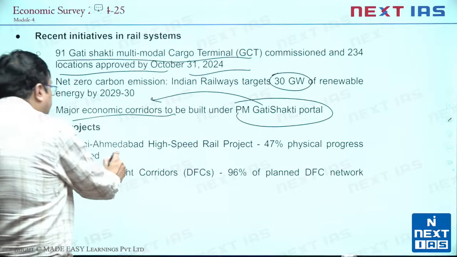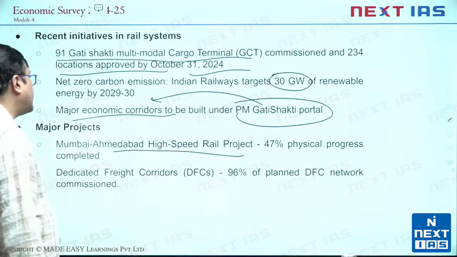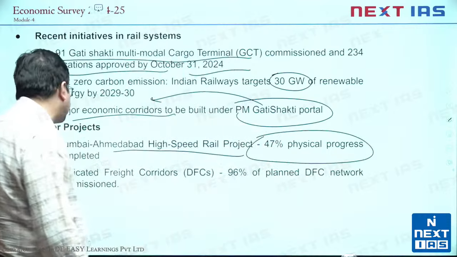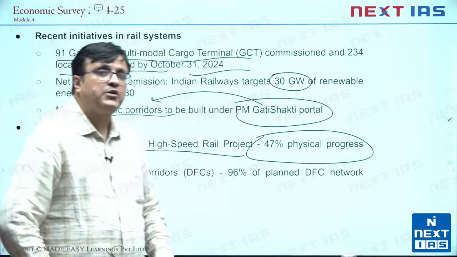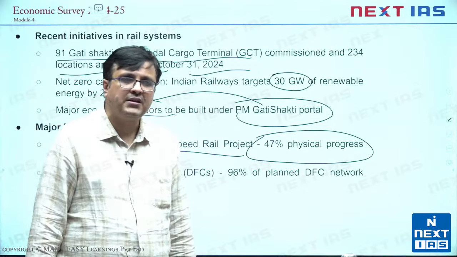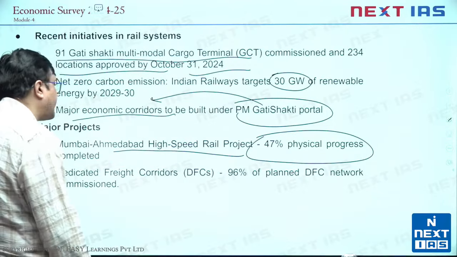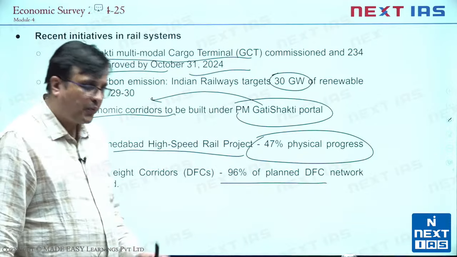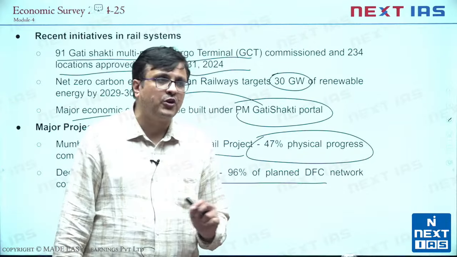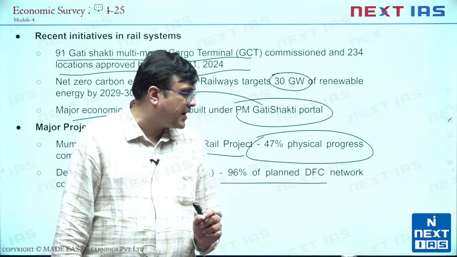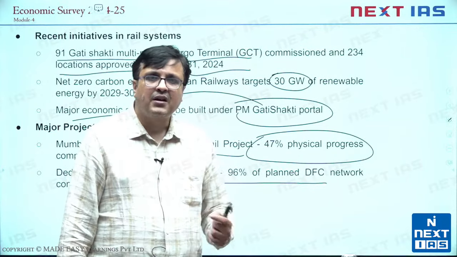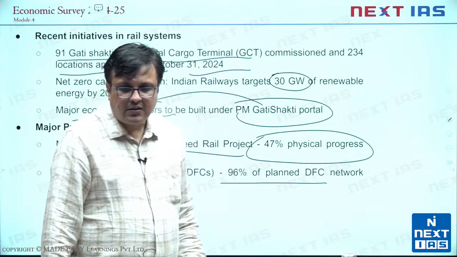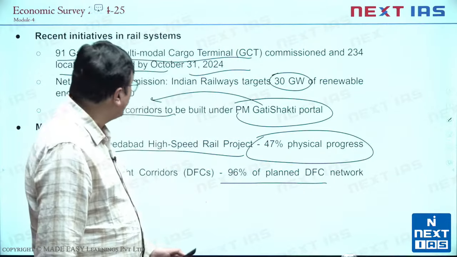Then we have this bullet train project, Mumbai, Ahmedabad high-speed rail project. 47% physical progress has been completed. They are believing that they will be able to complete this entirely by 2030. For dedicated freight corridors, 96% of planned corridors are commissioned now. The eastern dedicated freight corridor is fully operational. The western dedicated freight corridor is something where we are kind of struggling a little. Then we go further.